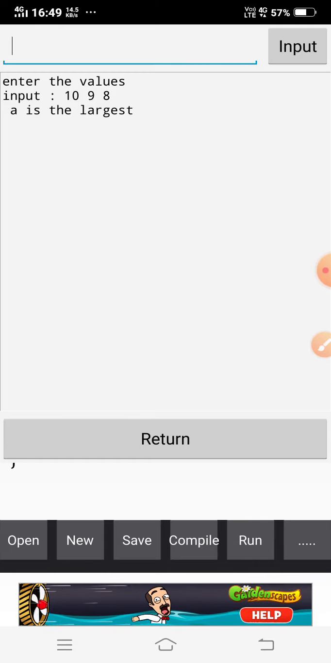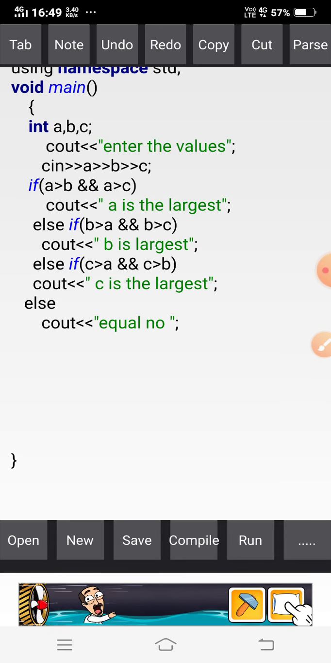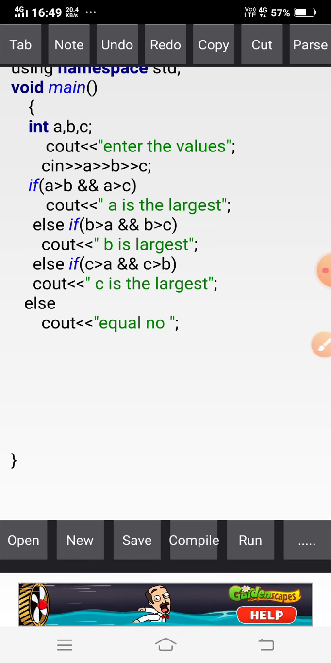So this is all about if else and else if ladder. Okay, so in my next class I will discuss the fourth topic, the switch statement.